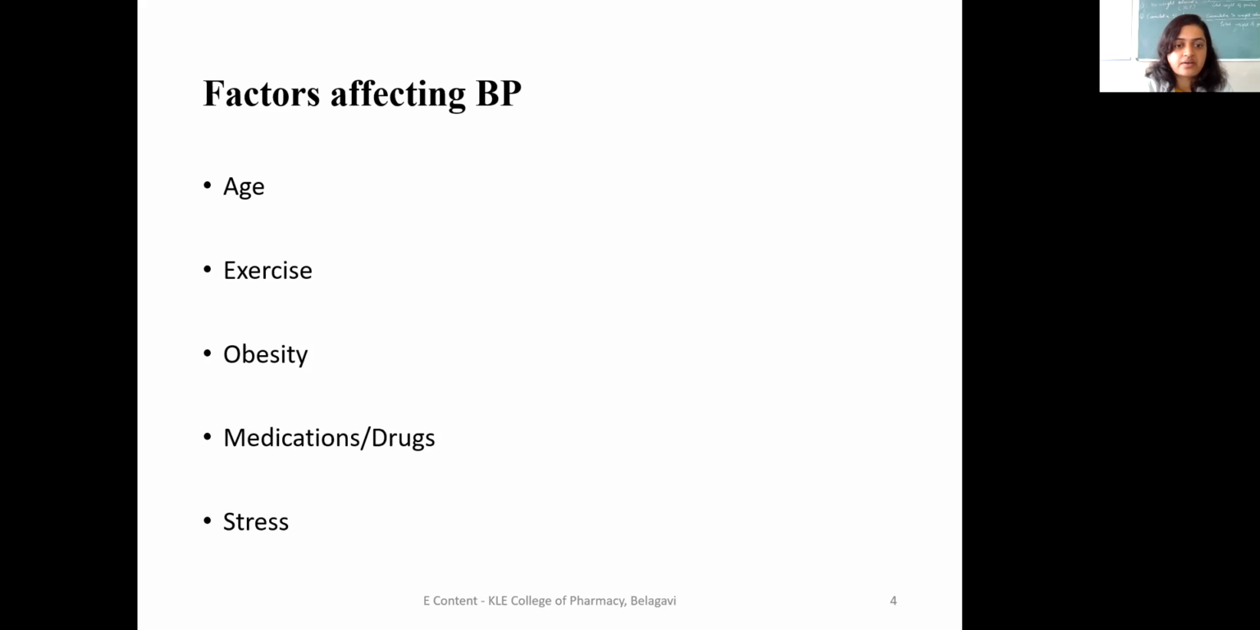Next, medications and drugs. People who are on different medications can also be affected. Stress is also one of the major causes of BP changes.